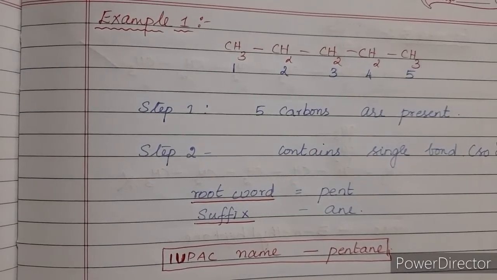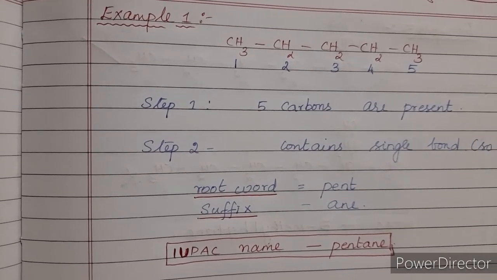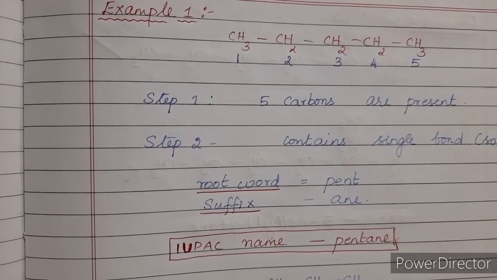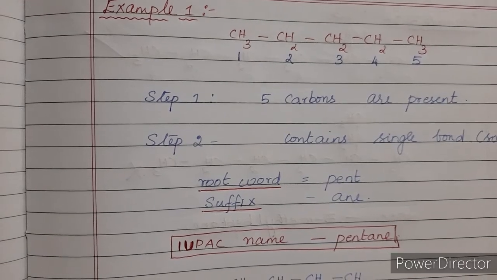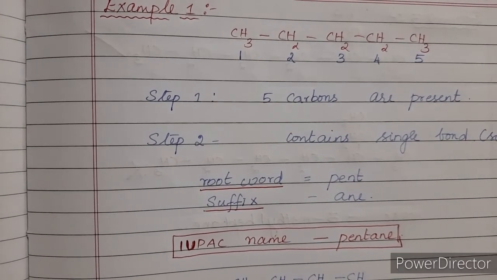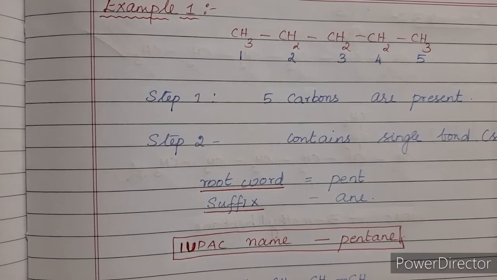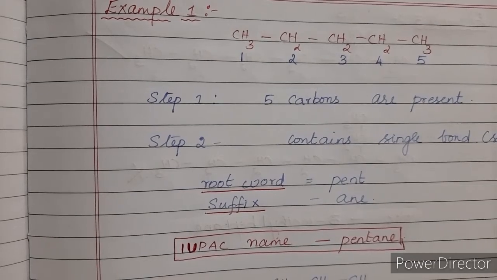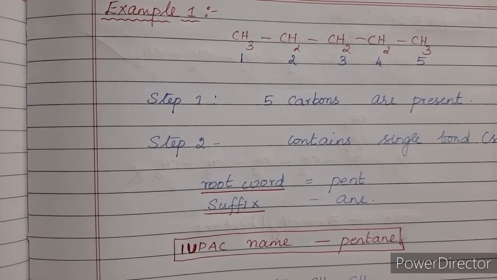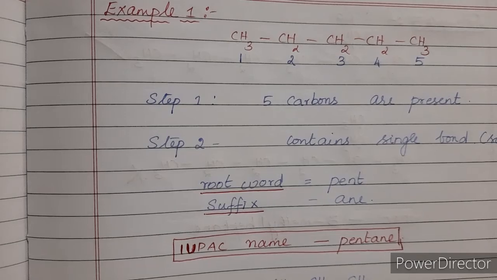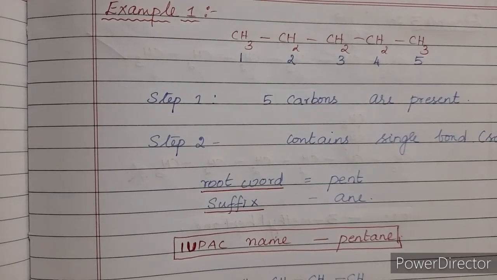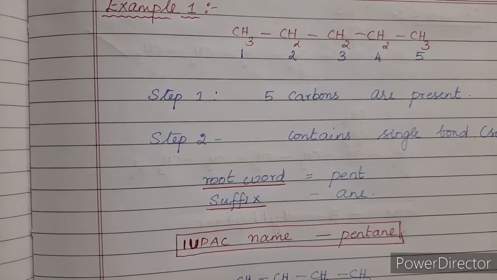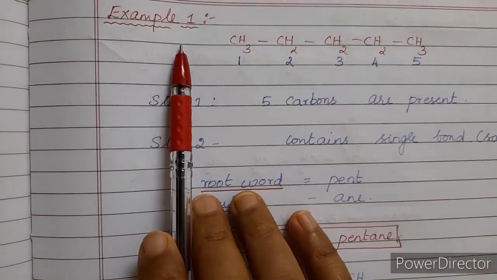Now we have seen 3 examples, isn't it? So these three examples should be copied down in your textbook. For this you can refer page number 161 and 162. Now in this session we have learnt about what are organic compounds, characteristics of organic compounds, what is hydrocarbons, the classification of hydrocarbons, what is functional group, and we have learnt about the characteristics of the homologous series, and we have also learnt about the nomenclature, that is IUPAC naming, and we have seen 3 examples, isn't it? So these 3 examples should be copied down in your classwork, right?